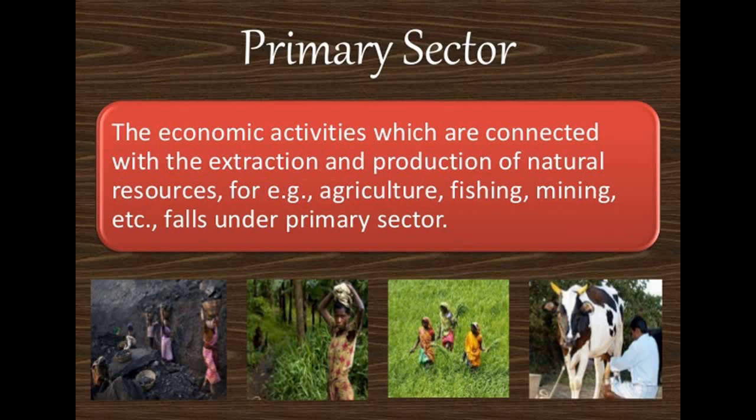All these economic activities that we are doing, from where we are extracting and producing the natural resources, come under the primary sector. If you want to take some examples, you can take agriculture, dairy farming, fishing, forestry. So these are a few of the activities which come under this category, and this sector is also called the agriculture and related sector. So you can call this particular sector the agriculture or related sector.